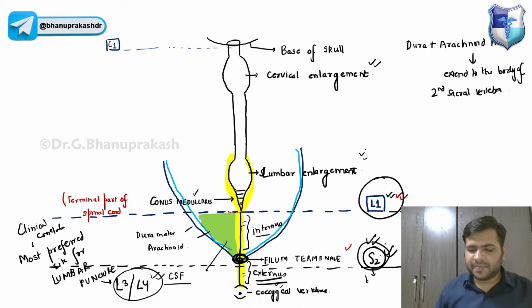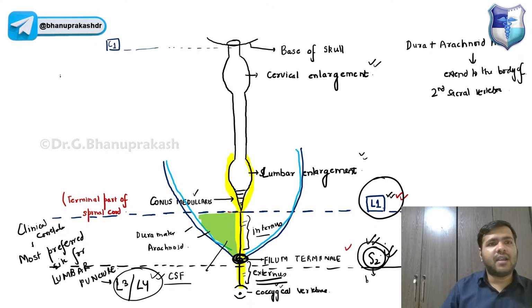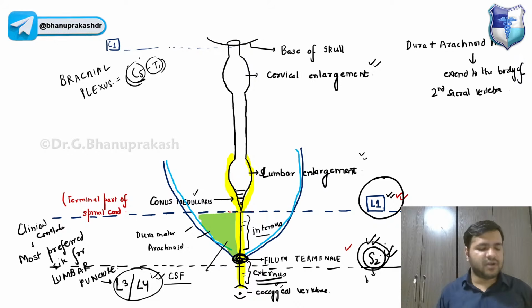Now guys, you already know, in our body we have two limbs, the upper limb and the lower limb. The nerves which supply the upper limb are called the brachial plexus. The brachial plexus is basically coming from C5 to T1, the cervical spinal nerve 5 to thoracic spinal nerve 1, right? Now you already know the spinal cord is basically coming from the neural tube. The neural tube is the one which will give rise to the spinal cord.